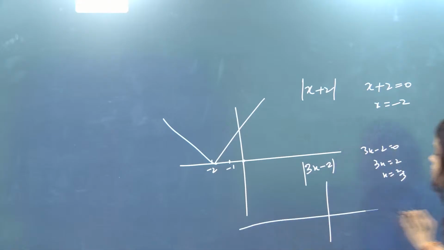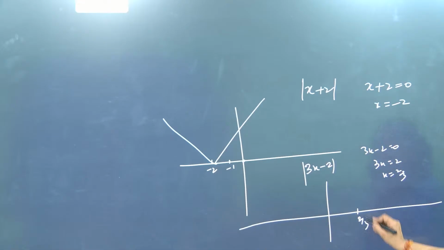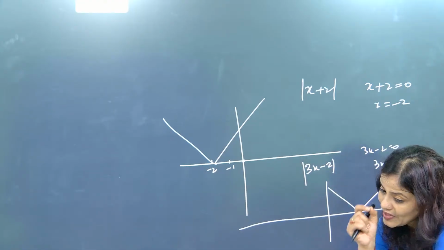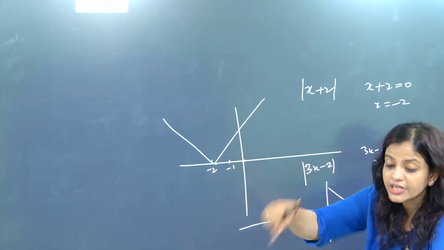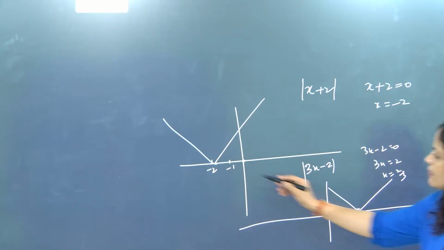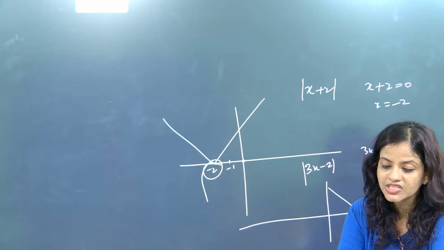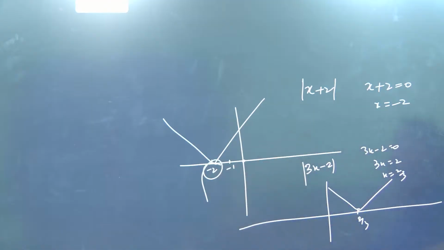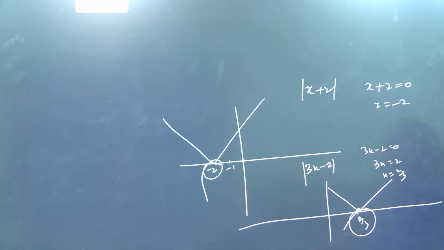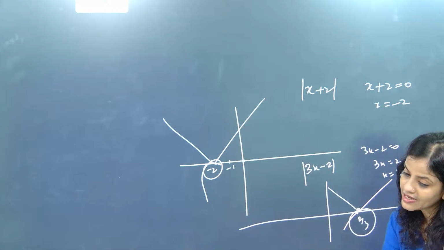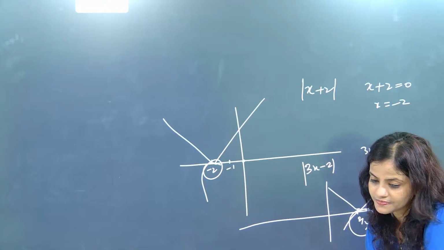Now this time, where will we shift? Here take 2 by 3, and this becomes the modulus. But everywhere, what we learned here is: don't look at what is written, look at where the continuity is. That means if we check continuity at minus 2, it will be continuous. If I check continuity at 2 by 3, it will be continuous. Understood? And if we check continuity on this line, it will be continuous. On this line too, it will be continuous.